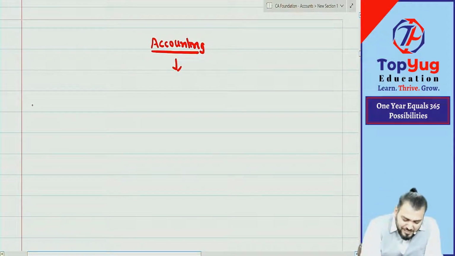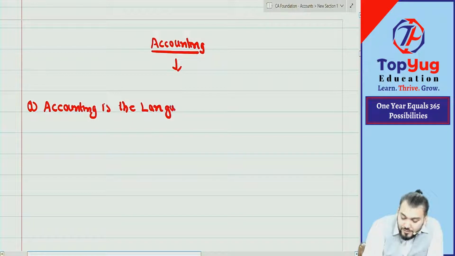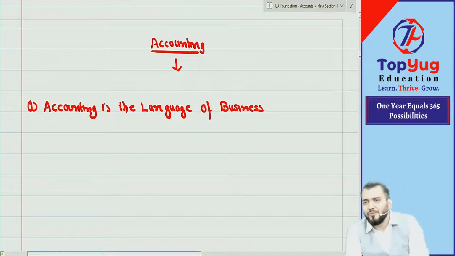If I say in simple words, point number one, accounting is the language of business. I hope you all know that we do accounting for business.